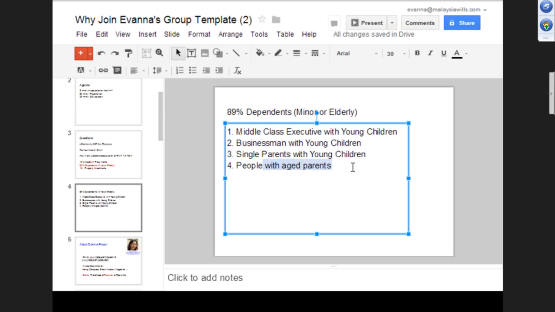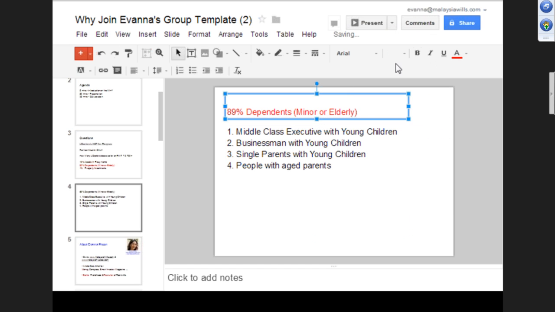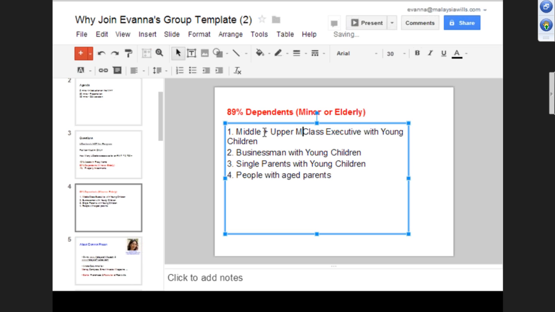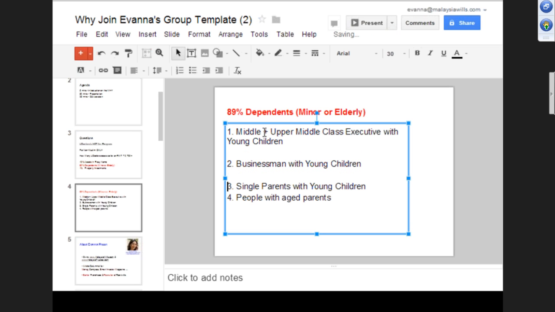But you have to take note, if the client is too rich, like a tycoon, getting them to set up this kind of trust could be a bit difficult, because they say, I've got money, my wife has got the money, so it's more difficult to convince. Middle class, upper middle class ones are more concerned and more willing. For ultra rich tycoons, we don't propose this, it's very hard to close. They spend more time and are more skeptical.